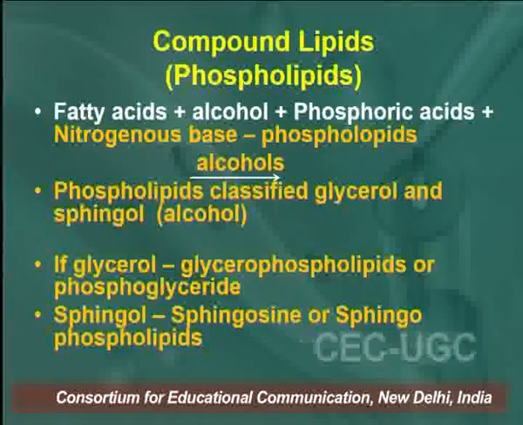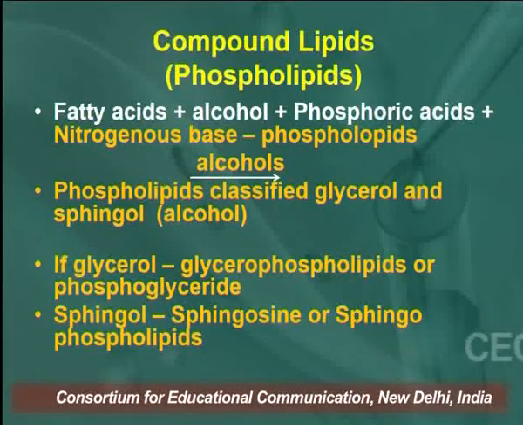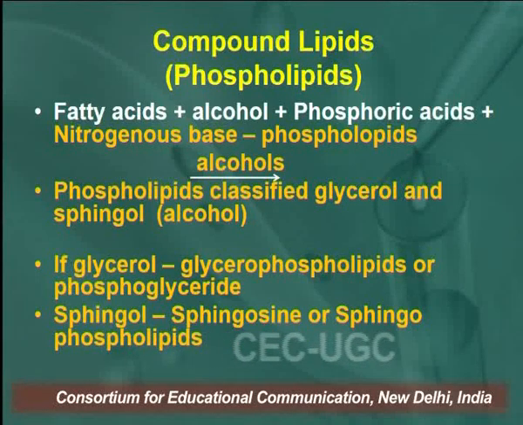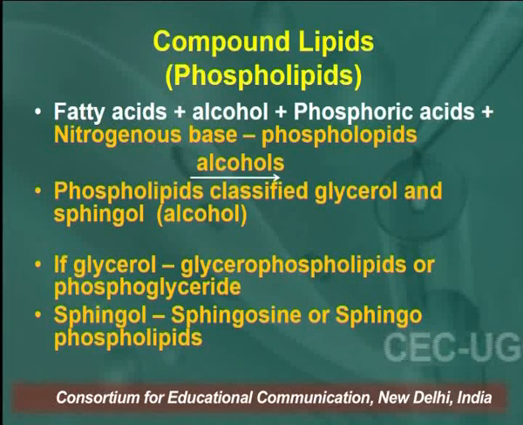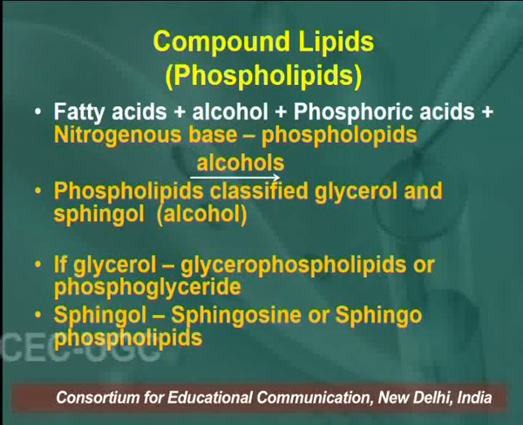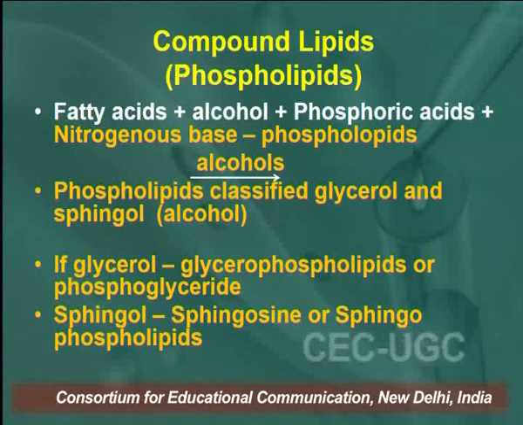Now, phospholipids are fatty acids plus alcohol plus phosphoric acid, and along with the phosphoric acid, as I explained in the previous slide, there is a nitrogenous base. So, on the basis of alcohol and on the basis of nitrogenous base, we can classify the phospholipids.